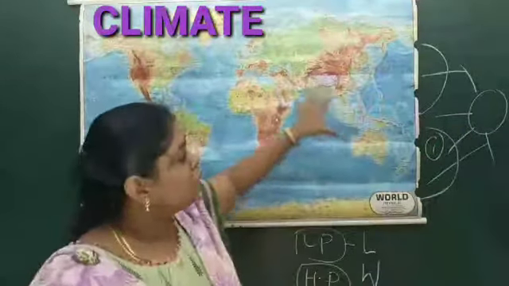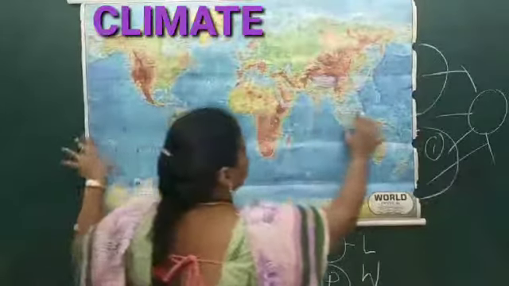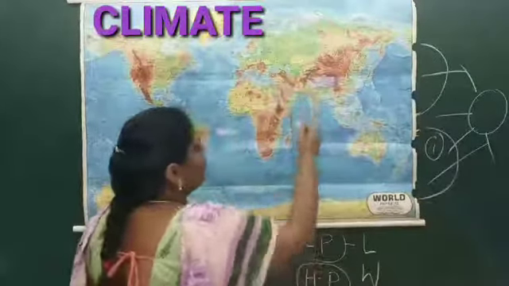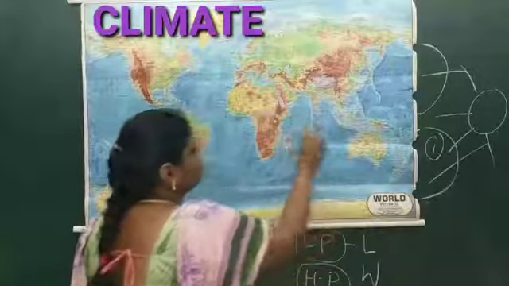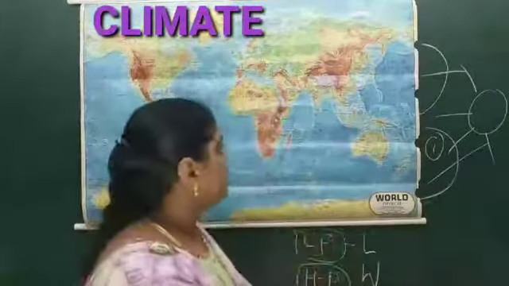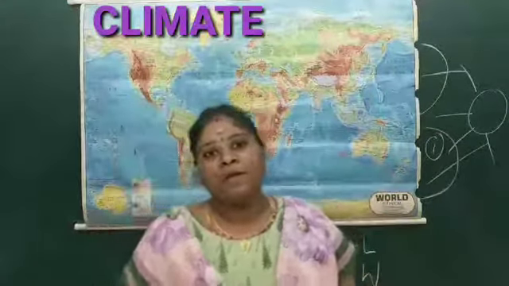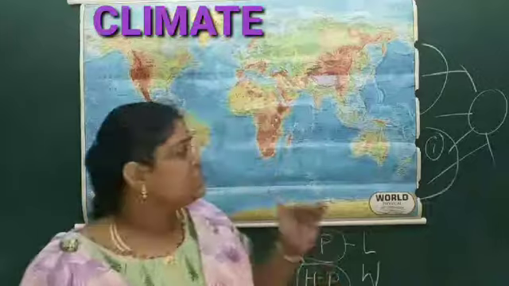Why is it known as a convergence zone, you know? Here the equatorial region is there, no? From here also the wind will be blowing, and from here also the wind blows, and both converge and join in the equatorial region. So it is called the intertropical convergence zone. So this is how it has been.